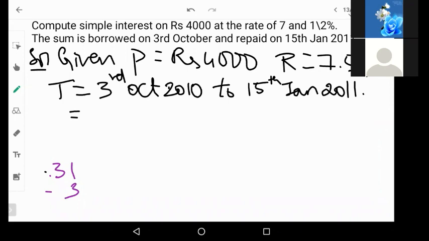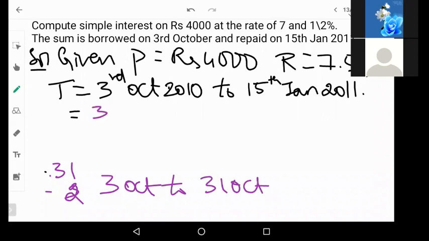So 31 minus 2. So you'll get 29 days. So from 3rd October to 31st October, how many days is it? We'll write like that only. 3rd October to 31st October, that will give you 29 days.